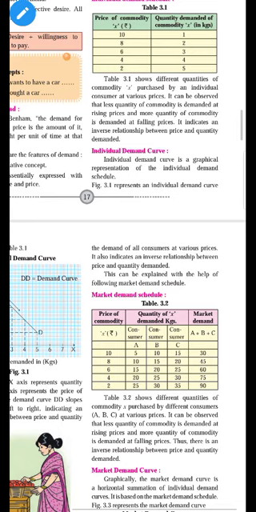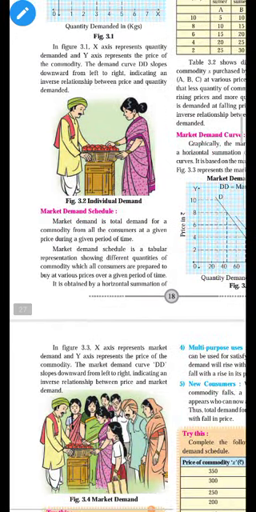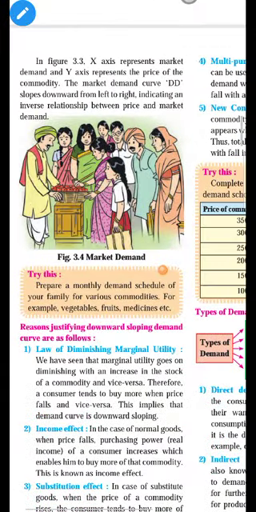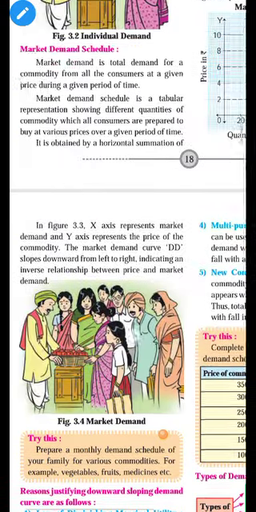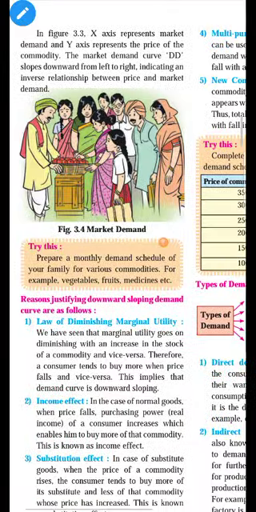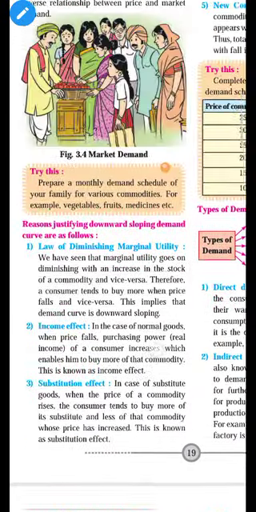You can see in the table and diagram. Yes, you can see the picture. This is the individual demand because one vendor is there and one consumer is there. And in the second picture, market demand, there are many buyers. The vendor is one, the seller is one, but there are many buyers. You can count the heads, there are 8 to 9 buyers. So this is the market demand. The slope of individual demand is steeper and the slope of market demand is flatter. Flatter downward sloping, steeper downward sloping.